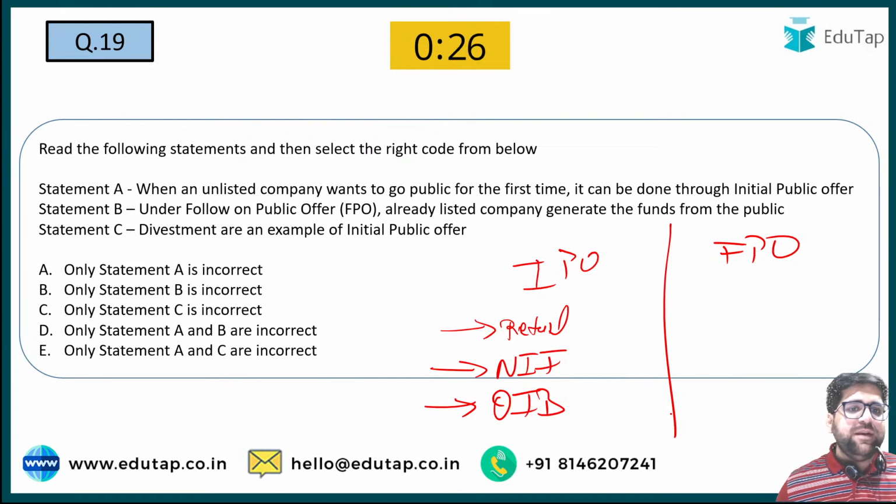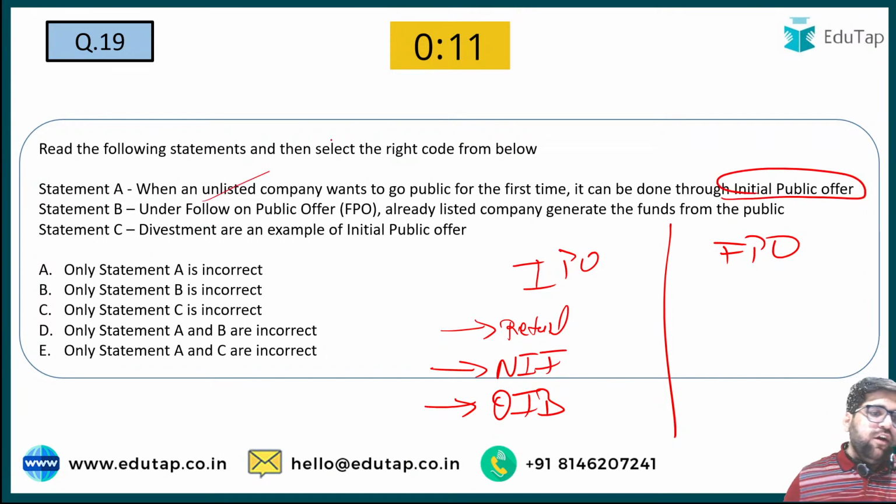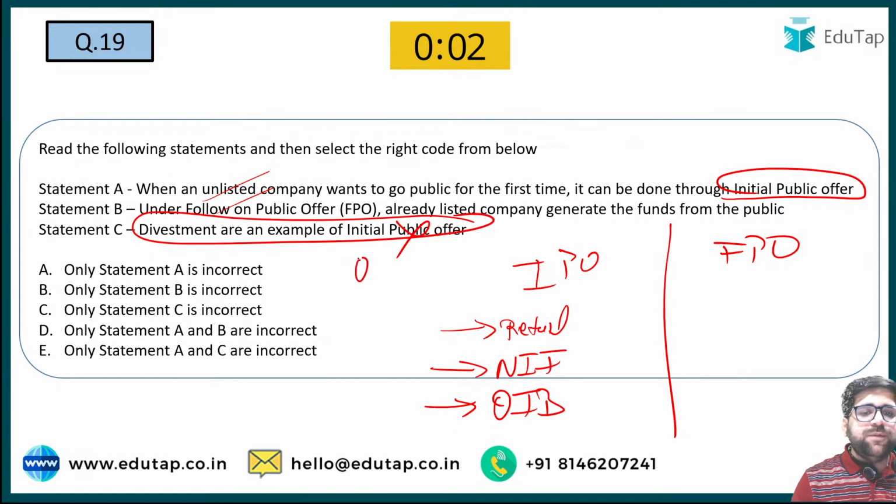Read the following statement and then select the right code from below. When an unlisted company wants to go public for the first time, it can be done via an IPO. Unlisted company, okay. Under follow-on public offer, an already listed company generates funds from the public, okay. Disinvestments are an example. This statement becomes wrong. All the disinvestments are an example of offer for sale. Please note this particular point. That's why only statement C was incorrect.